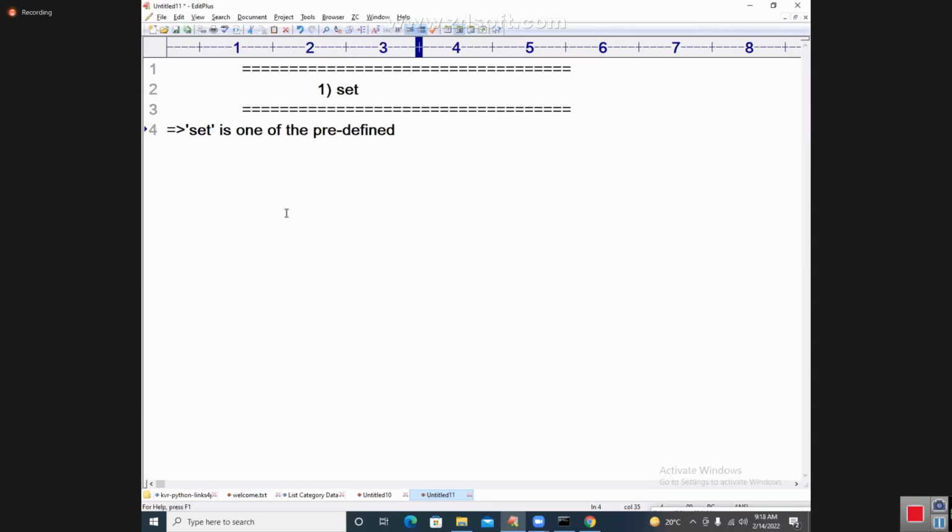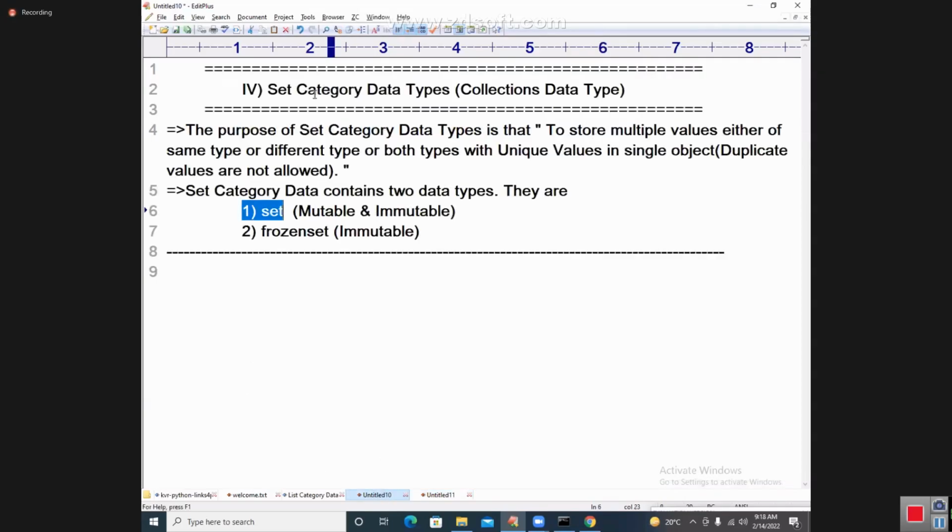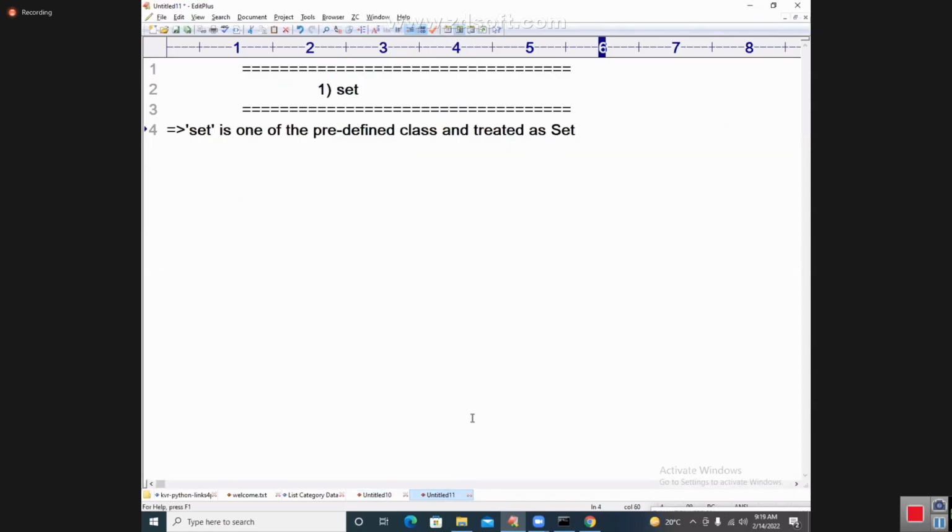This is the first statement I write every time: predefined class and treated as set category data type. Set data type, set category data type.